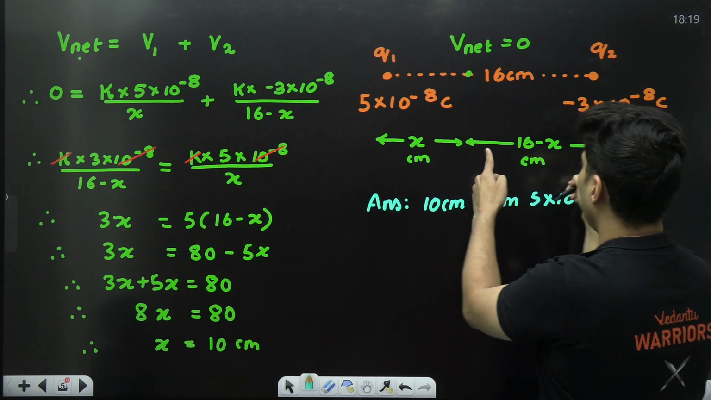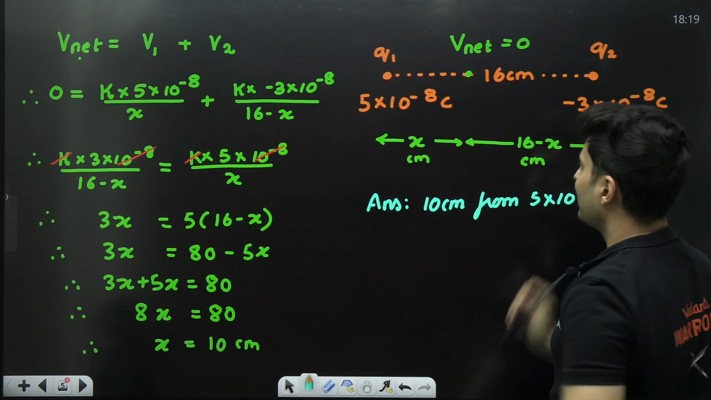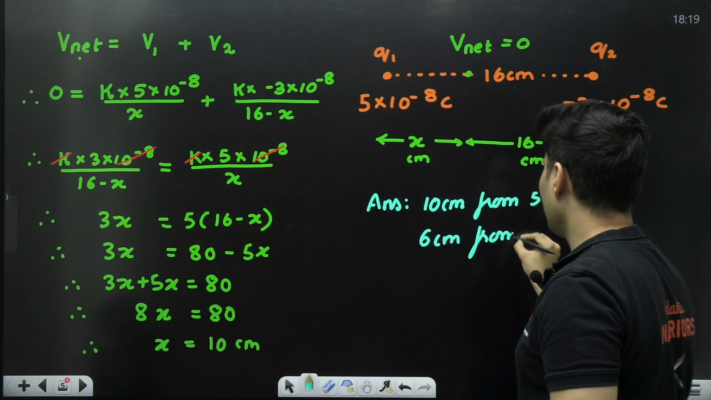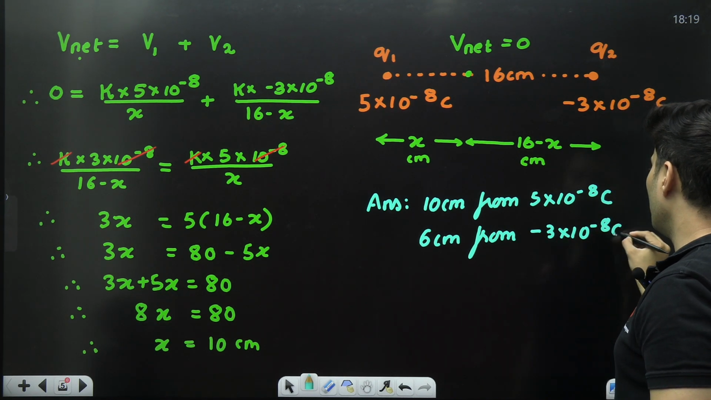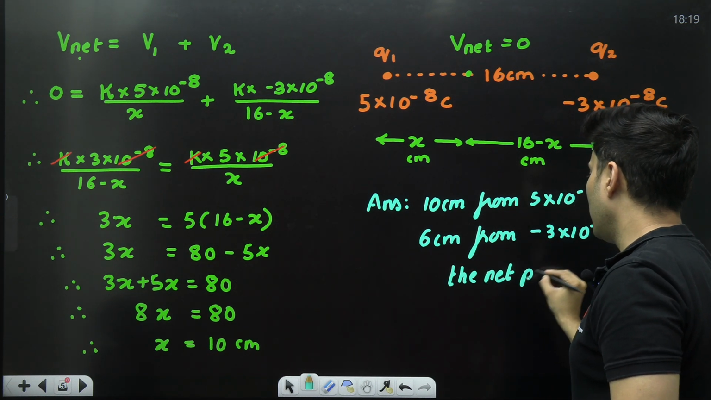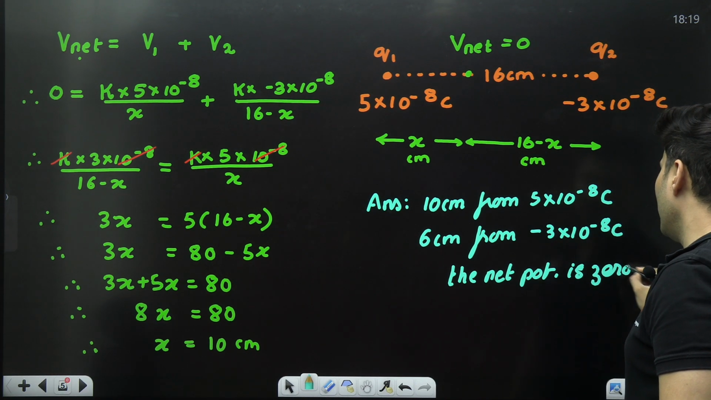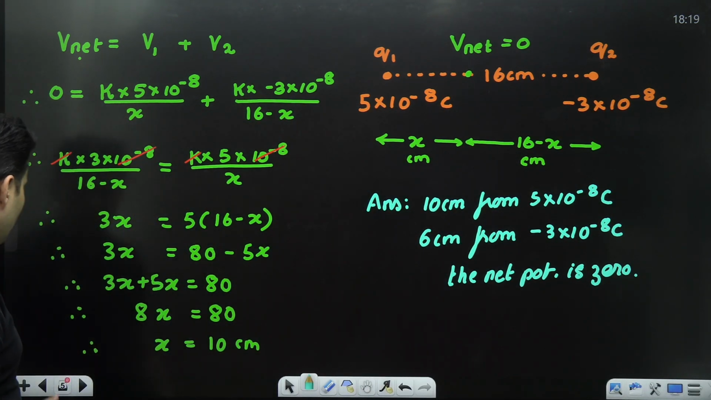If this is 10, how much is this? If this is 10, total is 16, this will be 6. So 6 centimeters from what? Negative 3 into 10 to the power minus 8 coulomb. The net potential is 0. The net potential is basically 0. That's how you will leave the final answer. Is that absolutely clear? That's how you solve the question.